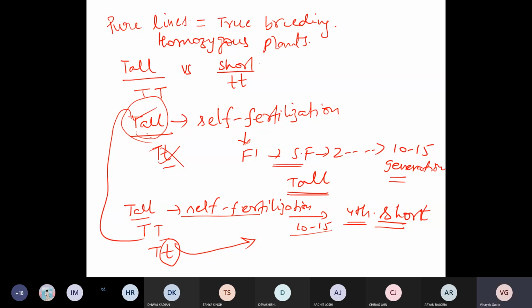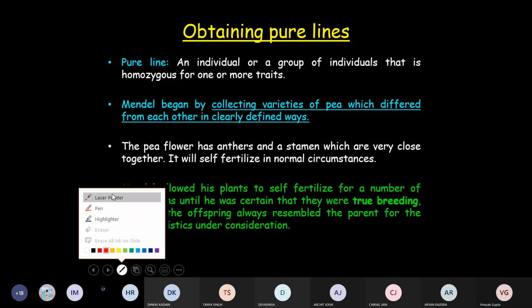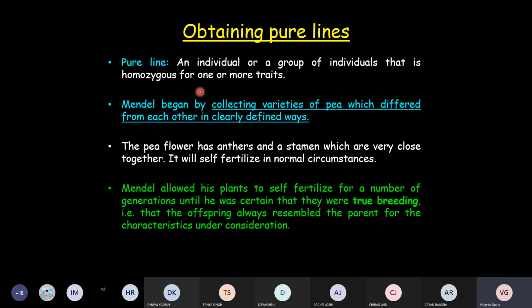Any doubt here with respect to pure lines, how Mendel selected the pure lines? Any doubt in this approach? Okay, if there is no doubt, let's move. So pure lines means an individual or a group of individuals that is homozygous for one or more traits; we declare that particular plant or species a pure line.